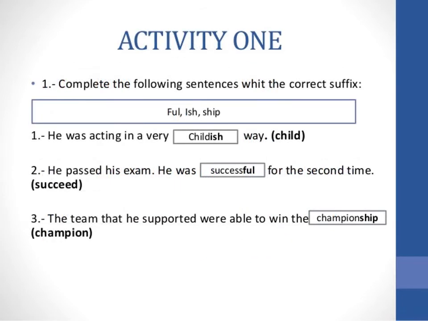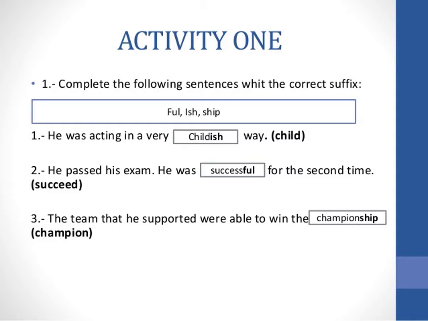So here's the activity which I have already done for you, so you can find out the differences. Activity 1. Complete the following sentences with the correct suffix. In a box I have given you suffixes: FUL first, ISH second, SHIP third. So he was acting in a very dash way. In a bracket I have given you child. So which suffix will be added? Exactly, childish. So he was acting in a very childish way.